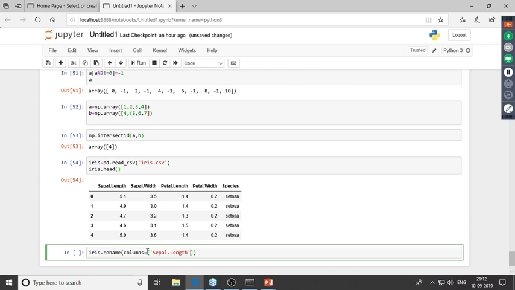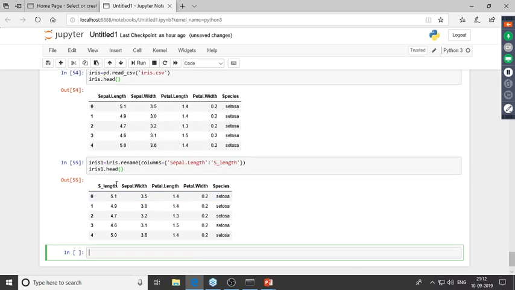All right, now I'll store this in a new data frame, iris1, and I'll print out the head. So it'll be iris1.head. So initially the name of the column was sepal.length, and now I've renamed the column to s_length.